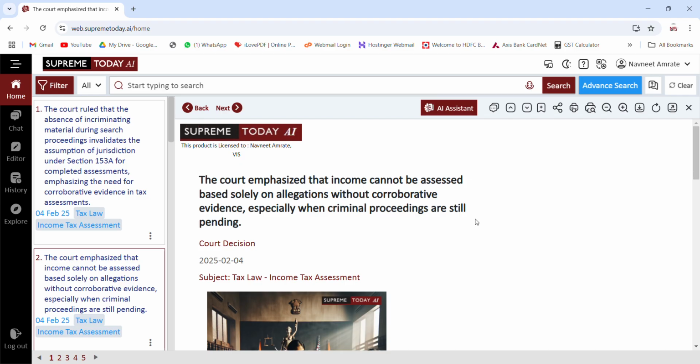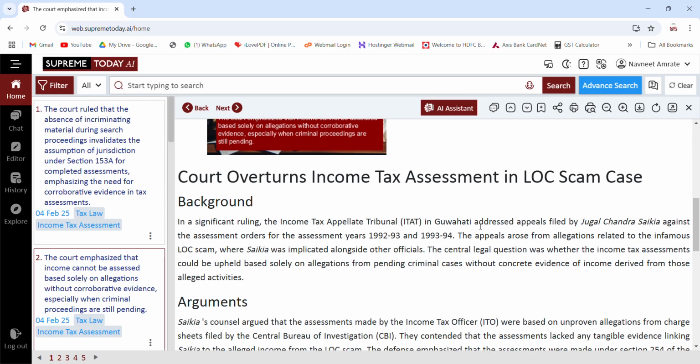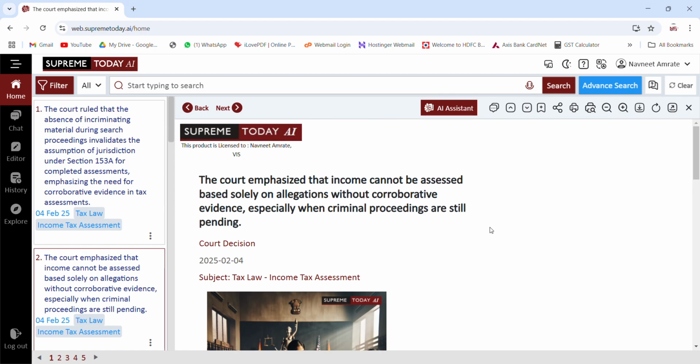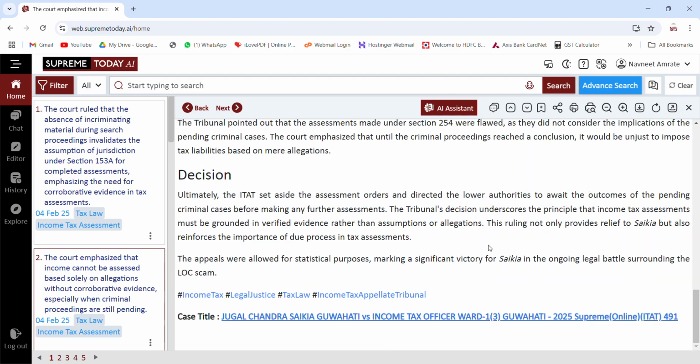Once you start reading news, you can always go on and you'll get more news. If you click on this document, you will get the entire judgment. So every legal news will be available with the judgment and all other AI features too.